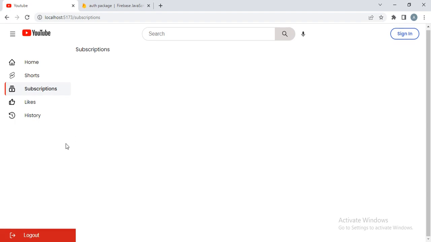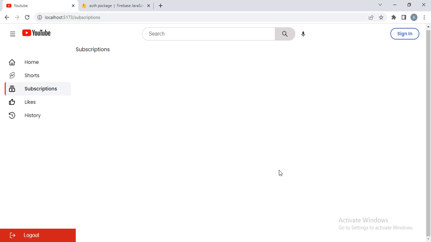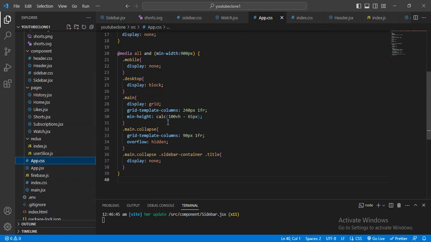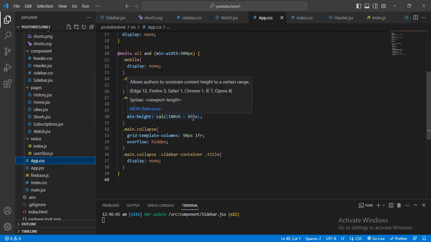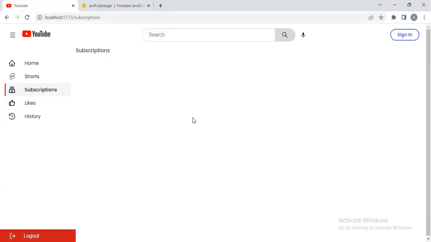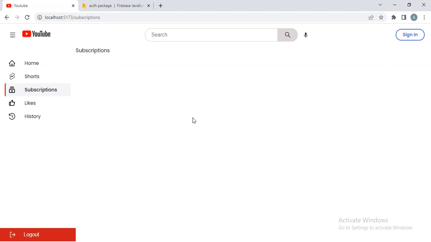And I also want to give a little bit of message here for the logged out person. First of all, I will fix this bug. When I scroll it, why is this happening? For that I will go to app.js. Here I had given the minimum width as 65. Here I will give 66, 67, 70. Yeah, now it will be done.